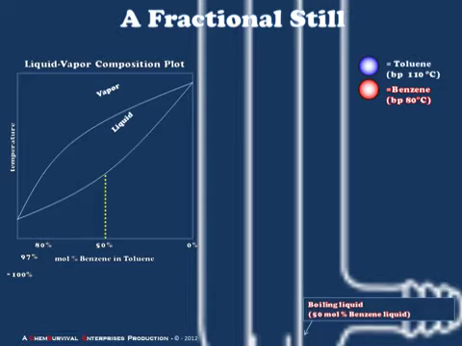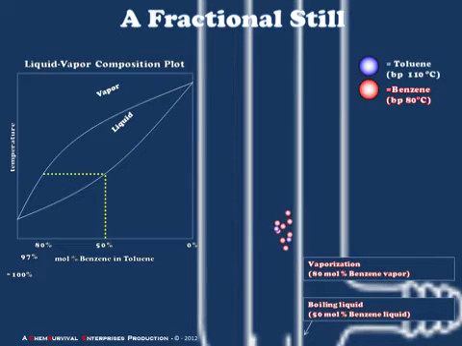Recall again that we're beginning with a boiling 50 mole% liquid. Our liquid vapor composition plot predicts that the vapor, which will be ascending the column, should be of an 80 mole% composition. However, as it ascends the column temperature drops, and our small aliquot of mixture here is expected to condense along the walls of that fractionating column. And in doing so, it becomes a liquid.